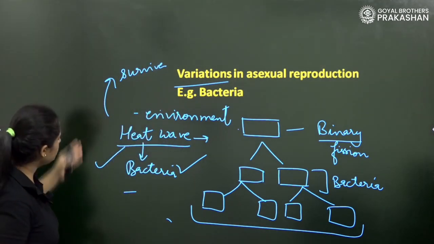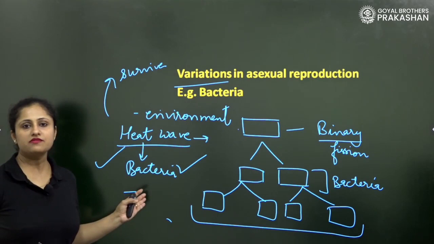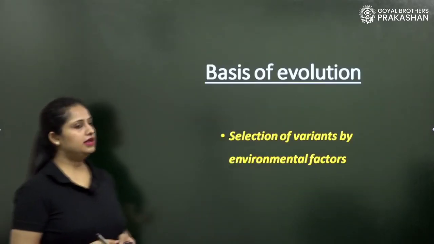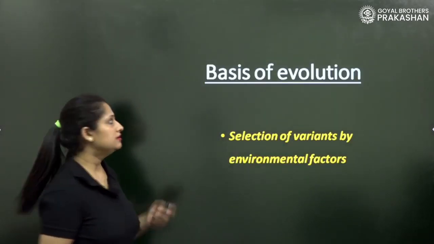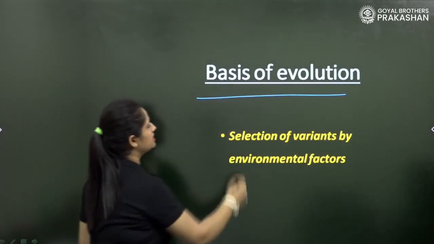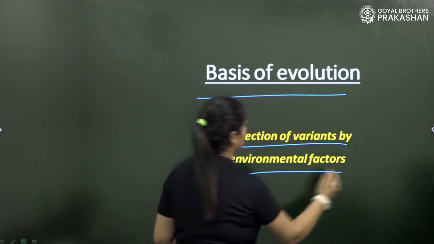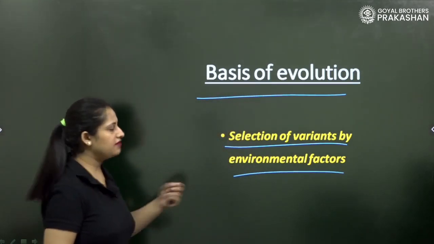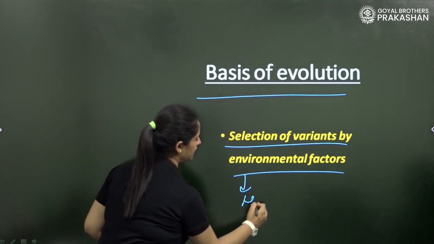So again, we have just talked about the survival of the fittest. Now, the variation sets the basis of evolution. It involves the selection of variants by environmental factors, which we have just discussed with the heat wave.